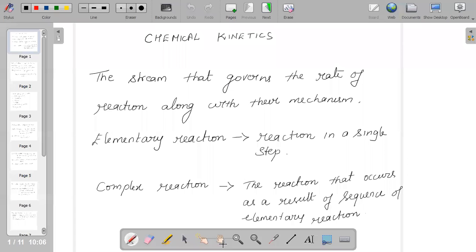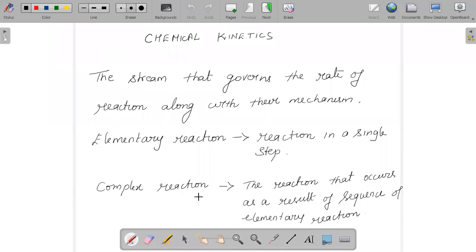So chemical kinetics is the stream that is going to completely focus on the rate of reaction along with their mechanism. So what is a reaction? Reaction is nothing but the combination of two or more reactants in order to produce a product. That is what we call a reaction. And reactions can be of two different types. One is the elementary reaction and the other is the complex reaction.